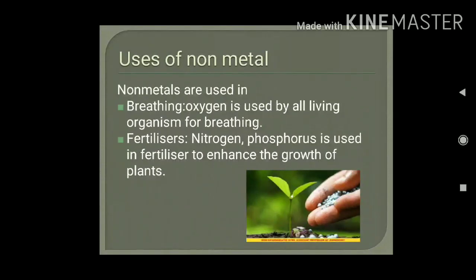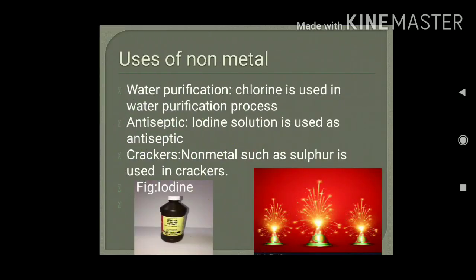Next is fertilizers. Nitrogen and phosphorus are the non-metals which are used in fertilizers to enhance the growth of plants. Every farmer uses fertilizers in the field. So these are the things which are required, which enhance the growth of plants. So what are the non-metals? They are nitrogen and phosphorus.